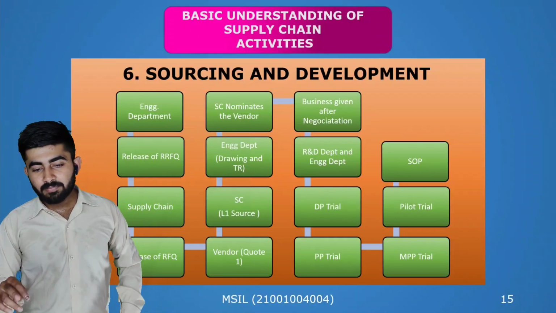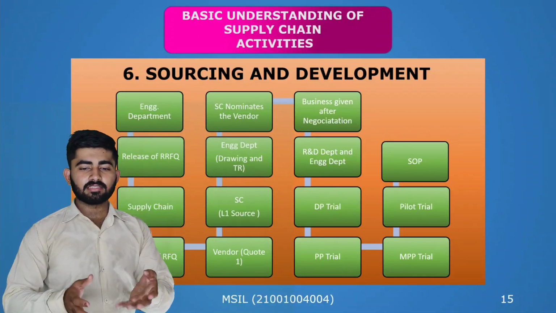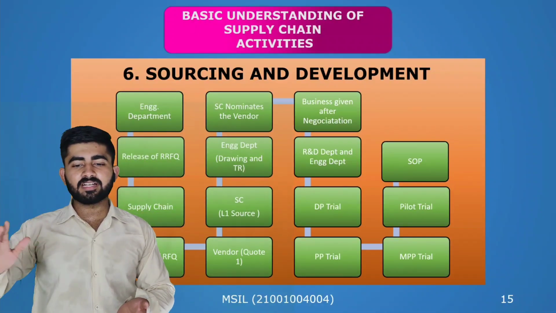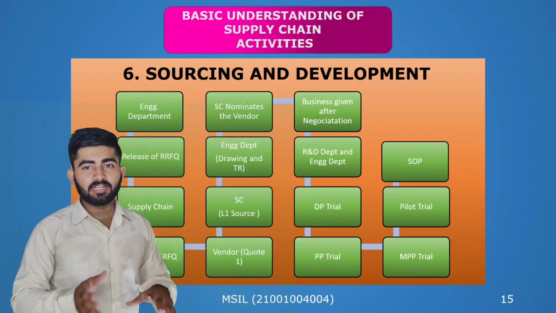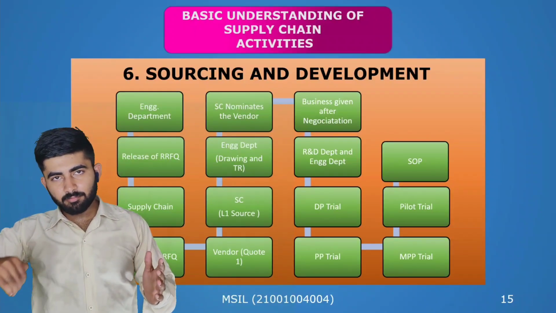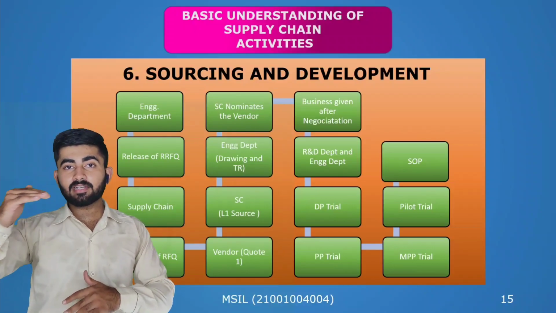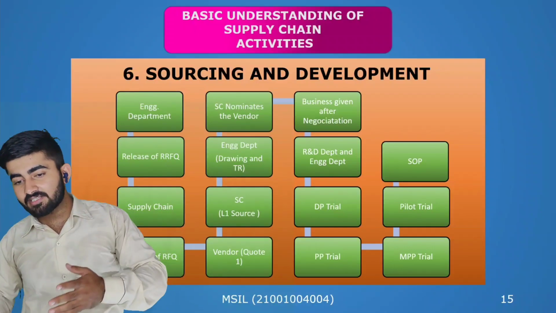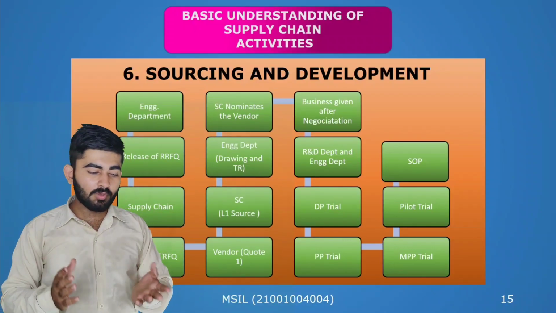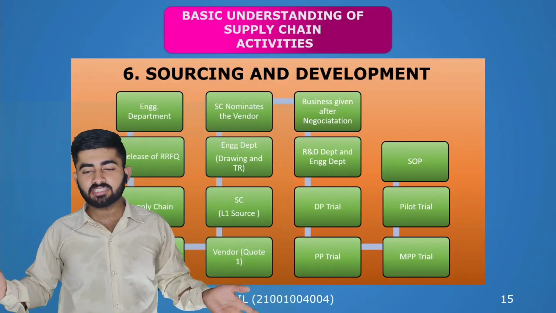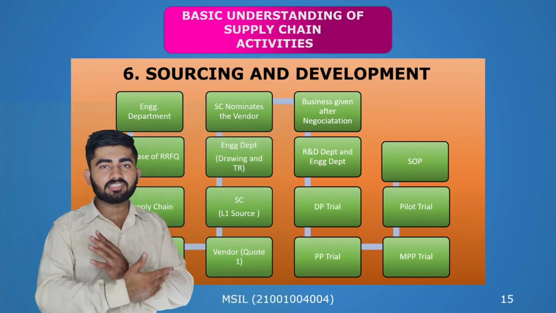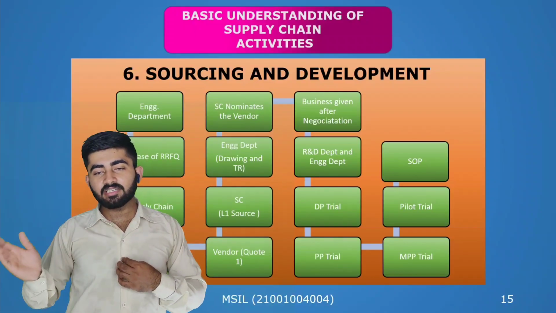Same with PP, that is production proto trial. Here the production of parts is increased from the DP trial. Similarly, it goes to MPP, where production is increased. Then it comes to pilot trial, where production is increased further. Now it comes to SOP. SOP means start of production. The major production, in lakhs or in thousands, is done in SOP.